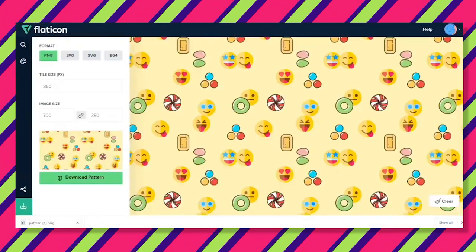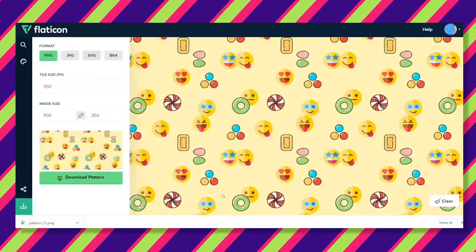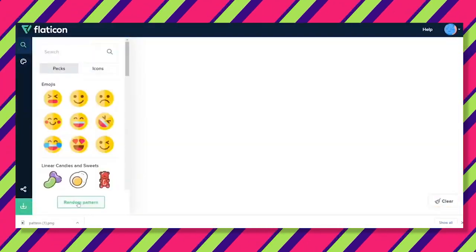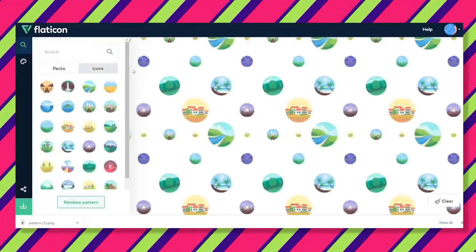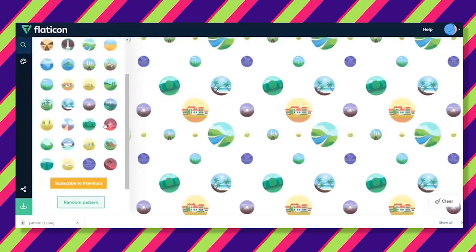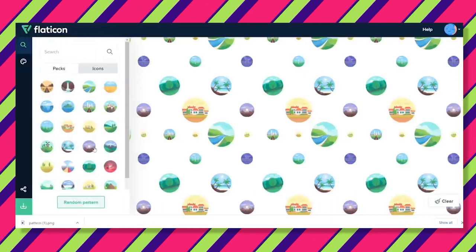If you want to start again and make a new design, just hit the clear button. Another cool feature is the random pattern button. This button generates a pattern using random emojis and stickers. This feature is cool because it allows you to explore stickers and emojis that you probably haven't used before.